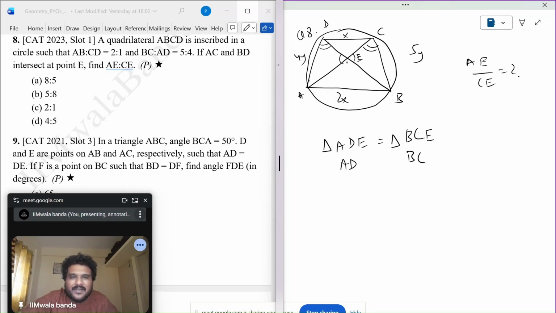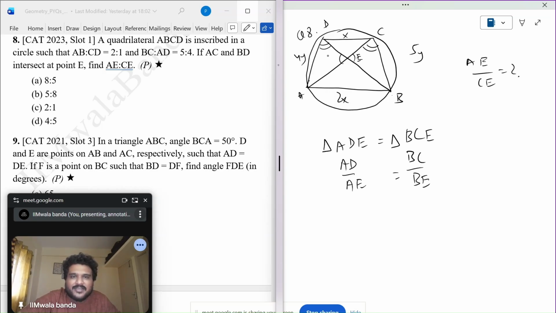the diagonals. I'm interested in AE and CE. So I should keep my answers here only. So in these two triangles, if I take AE, then I have to take in this triangle, I have to take BE. Why?